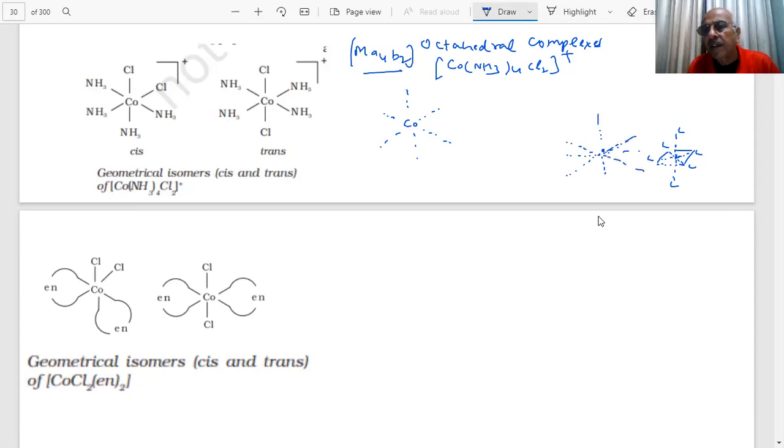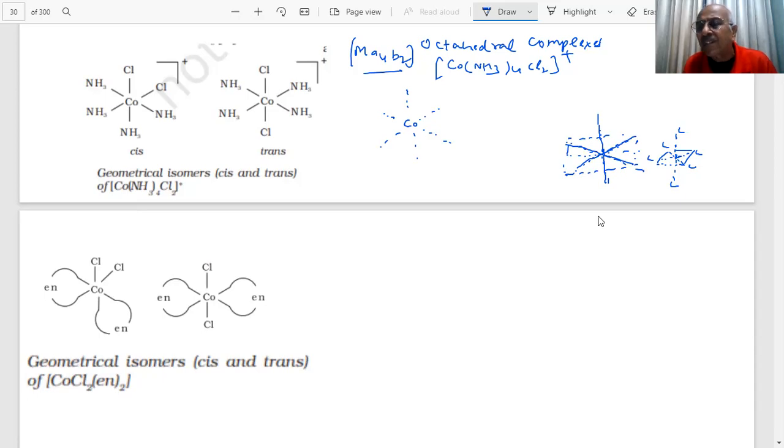See, now you can see that this line is visible, this line is visible, this line is visible. That is what I mean, because if I join these, students, it is now octahedral. If I join these, this is octahedral. 8 faces. Octahedral means 4 on the top and 4 on the lower, student.